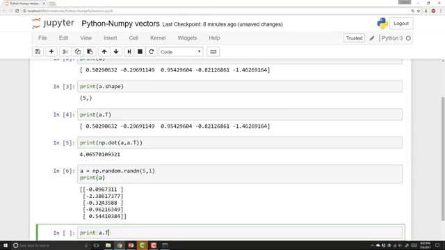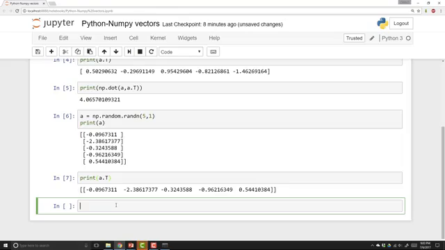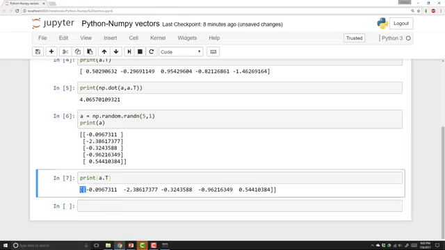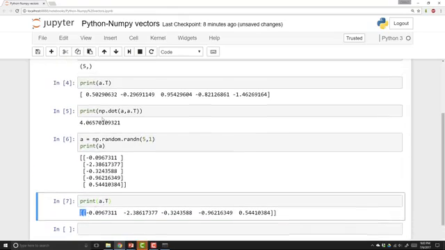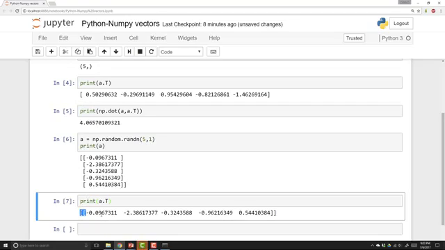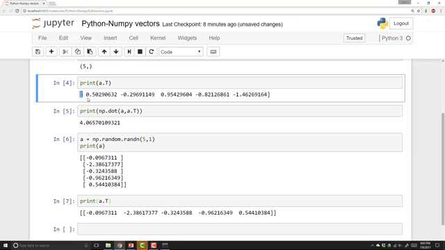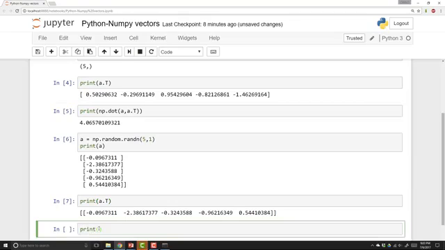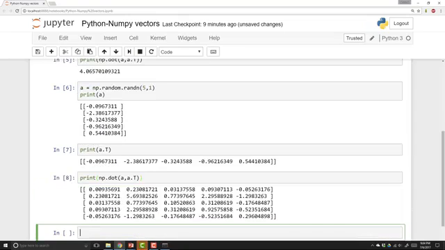And whereas previously a and a transpose looked the same, if you now print a transpose, now a transpose is a row vector. Notice one subtle difference. In this data structure, there are 2 square brackets when you print a transpose, whereas previously there was 1 square bracket. So that's the difference between this being really a 1 by 5 matrix versus one of these rank 1 arrays. And if you print the product between a and a transpose, then this gives you the outer product of a vector, right? And so the outer product of a vector gives you a matrix.